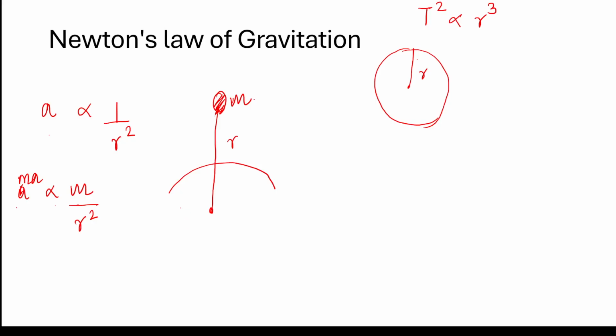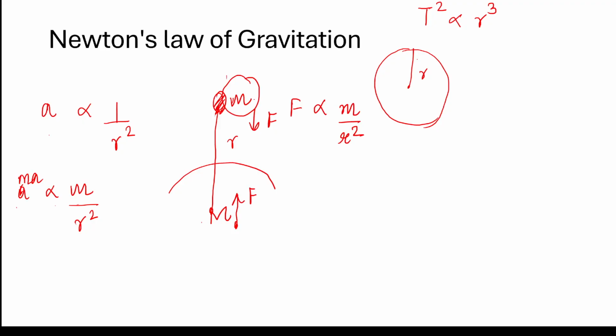And if Newton's third law is also valid here, so if the force on this body is proportional to its mass and inversely proportional to r squared, this force should also be acting on the earth of mass capital M. Action and reaction are equal and opposite.